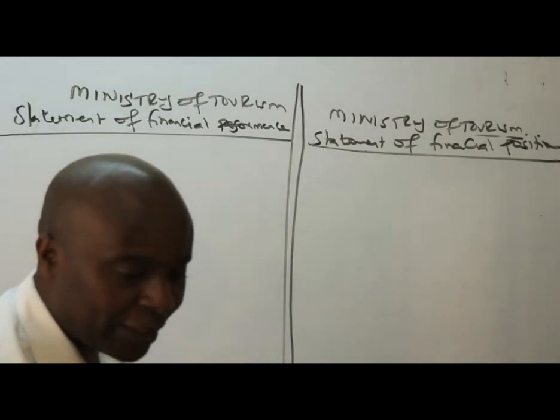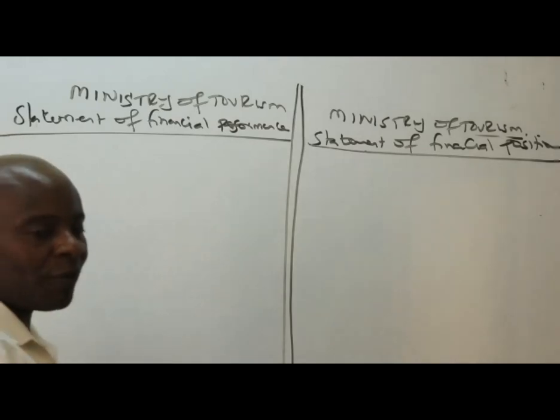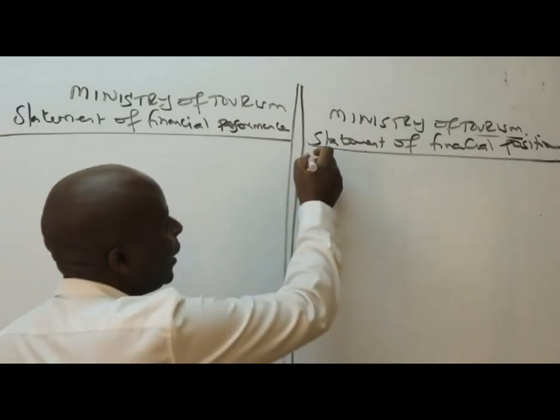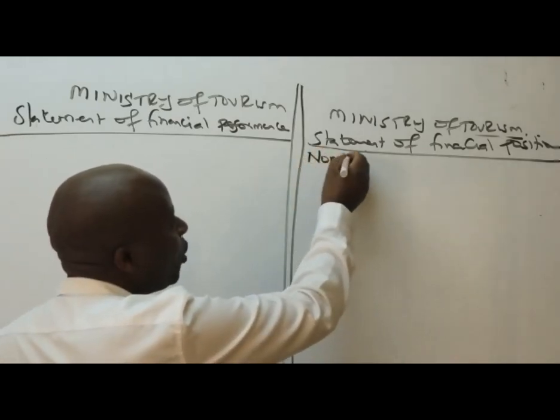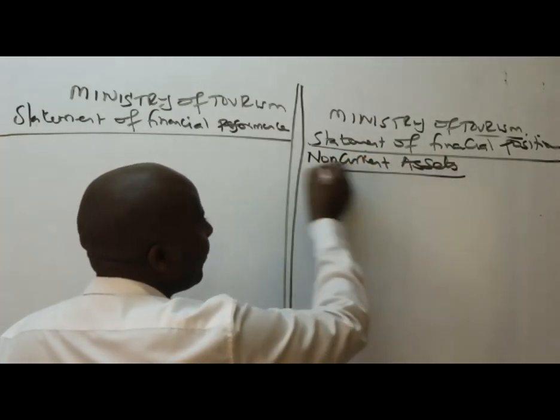Our question is like this. So what do we have here? The first one is accumulated fund. If you remember accumulated fund, we've said already where it should go. This should go to the statement of financial position. So under the statement of financial position, normally we have our assets. Our assets will be categorized into two. We have the non-current assets, right?